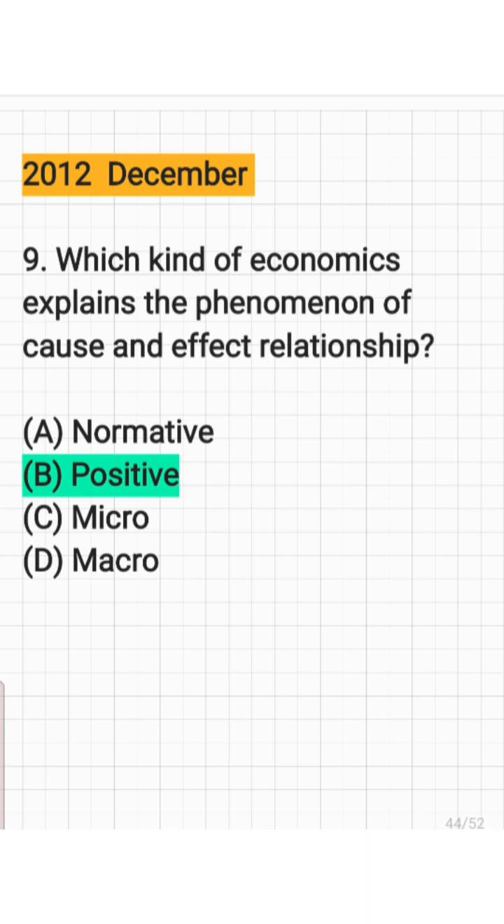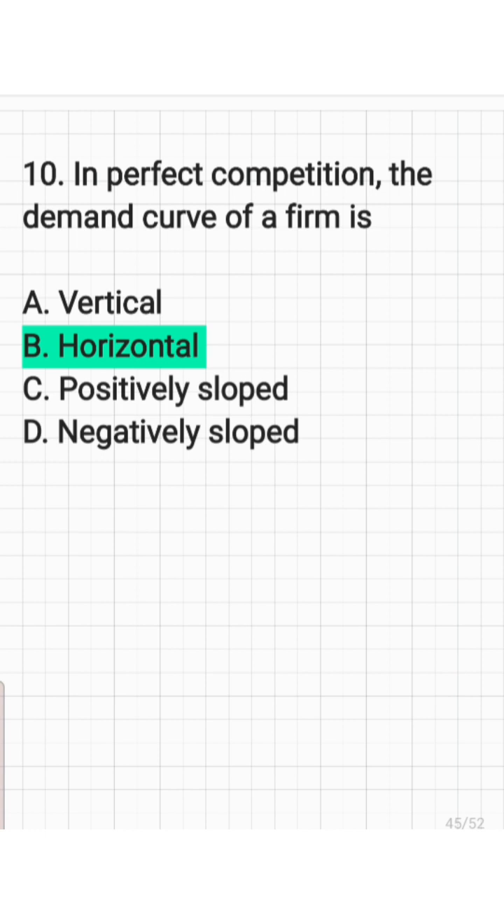And in this question, they have asked about the economics which explains the phenomena of cause and effect relationship, and here the answer is positive economics. And the next question: in perfect competition, the demand curve of a firm is vertical, horizontal, positively sloped, or negatively sloped. And we know that in perfect competition, the demand curve of a firm is horizontal.